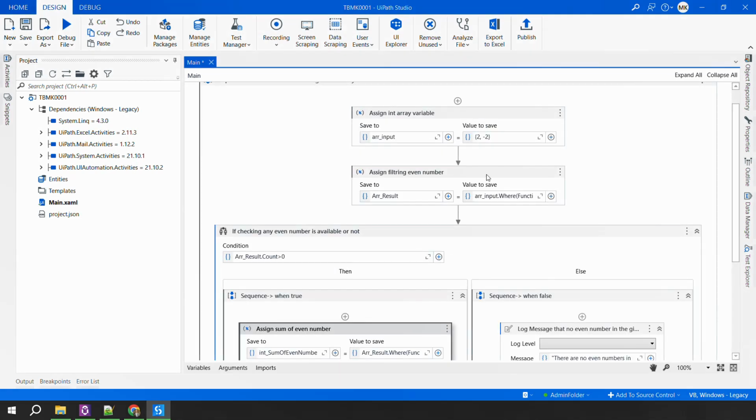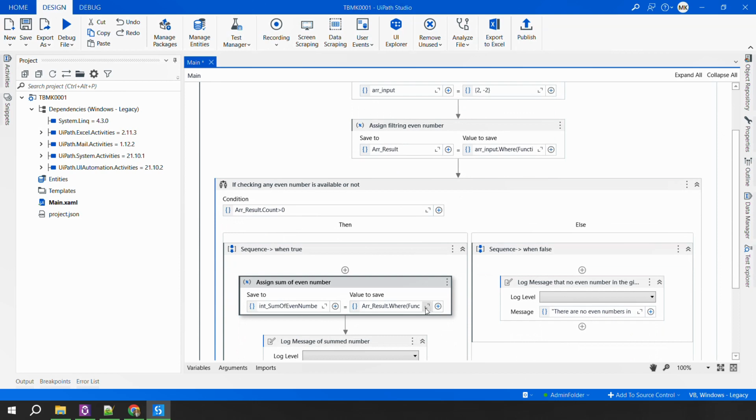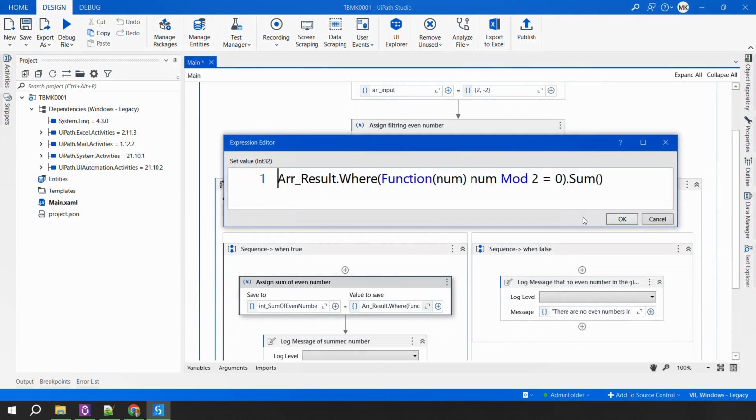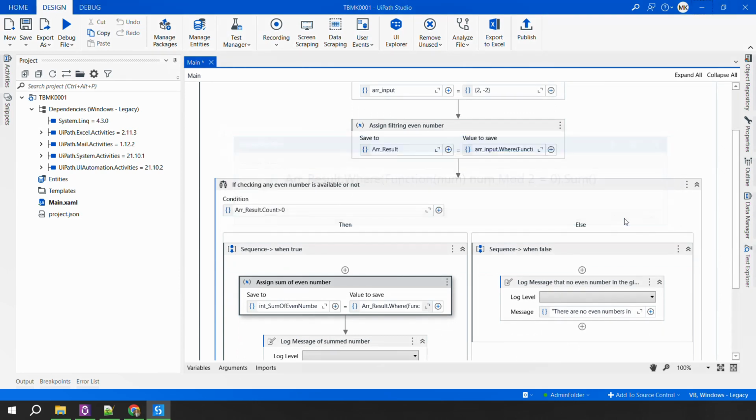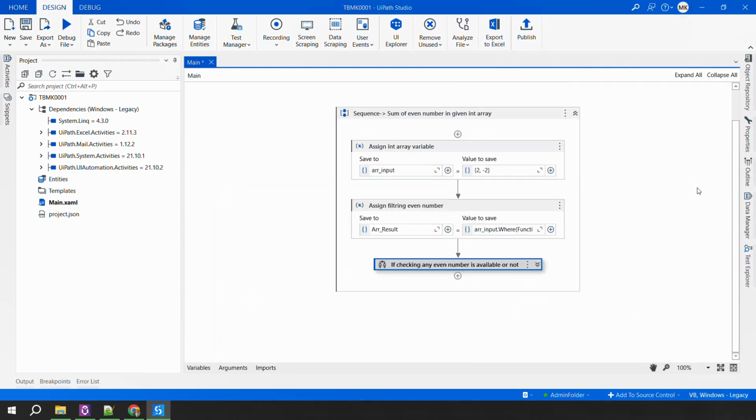So this was the solution using LINQ, where you just use this statement and it was able to give you the sum, right? There can be other different ways where you can accomplish this. I would be happy to hear from you in case you have any different approach of solving this problem statement, right? You can always write me an email, or you can mention the same in the comment section as well, so that all of us can benefit from your solution, right?